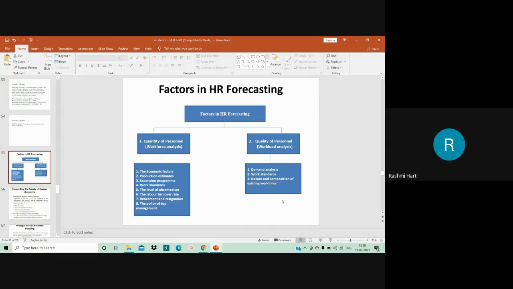And the nature and composition of existing workforce, as I said: understand the workforce skills, abilities and knowledge first, and then identify whether they are capable of meeting the demands of the assignments which have to come in the future, and then analyze whether I have to go in for recruiting new employees or whether I can train and get the work done from the present employees only.